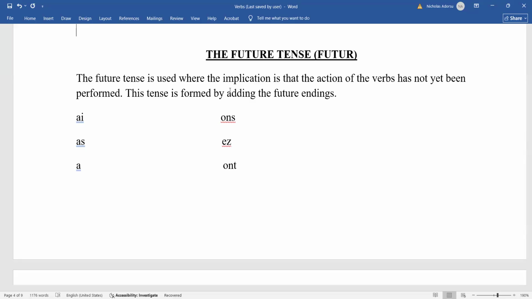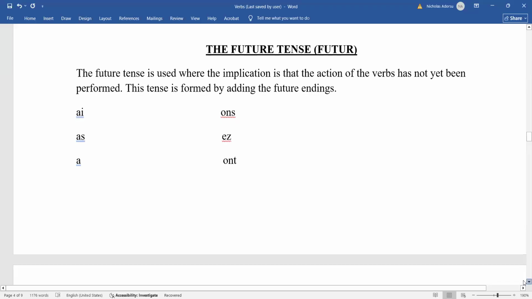So if you look at the endings, the first one, which is AI, will be added to the infinitive form of the verb. So if it's an ER verb and it's in the infinitive form and you want to conjugate it in the future tense, you will maintain the verb in the infinitive form, then you add this ending. When it comes to the AS, for tu, the same thing, you add AS. If it is il or elle, you add A. If it is nous, we add what? ONS. Vous, you add EZ, then for ils and elles, the third person plural, you add ONT. Right, so we want to look at some examples here.